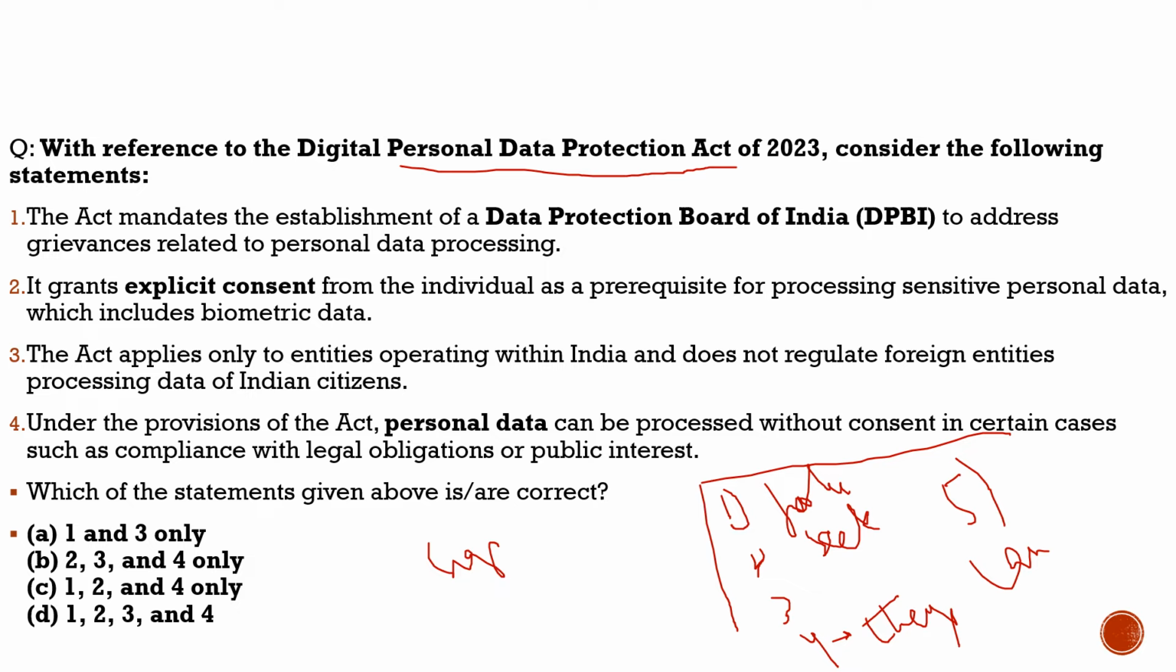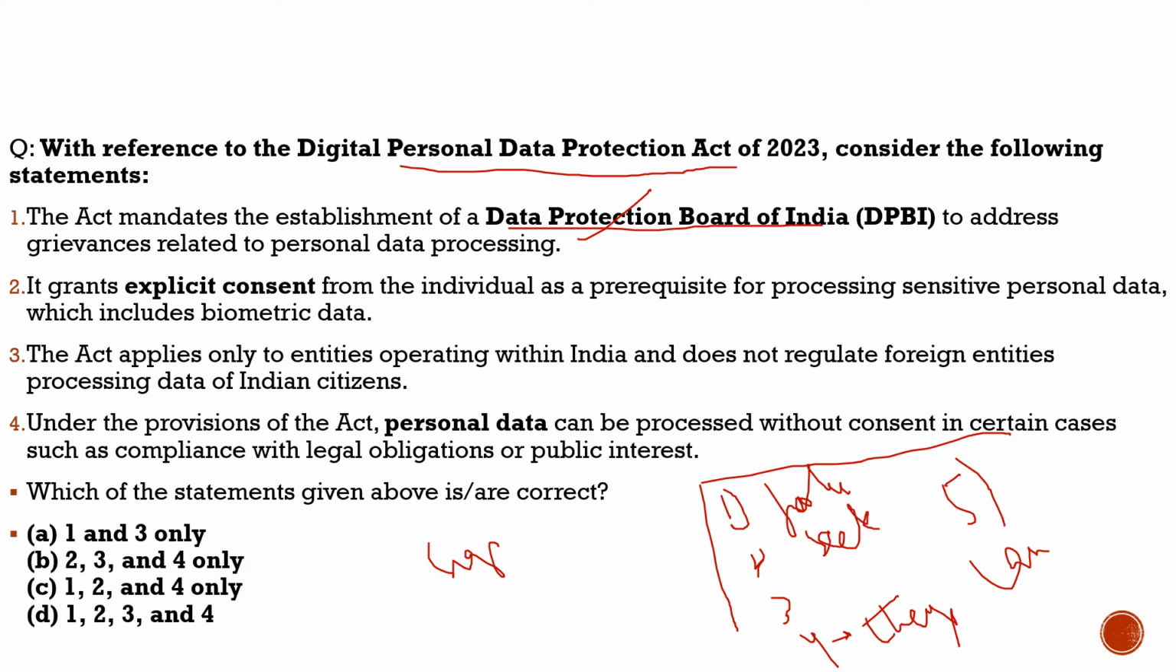Now with this, let's try to solve this question and get more idea about the Digital Personal Data Protection Act of 2023. Let's see what the question says. With reference to the Digital Personal Data Protection Act of 2023, consider the following statements. First statement: the act mandates the establishment of the Data Protection Board of India to address grievances related to personal data processing. Yes, the government will set up this.